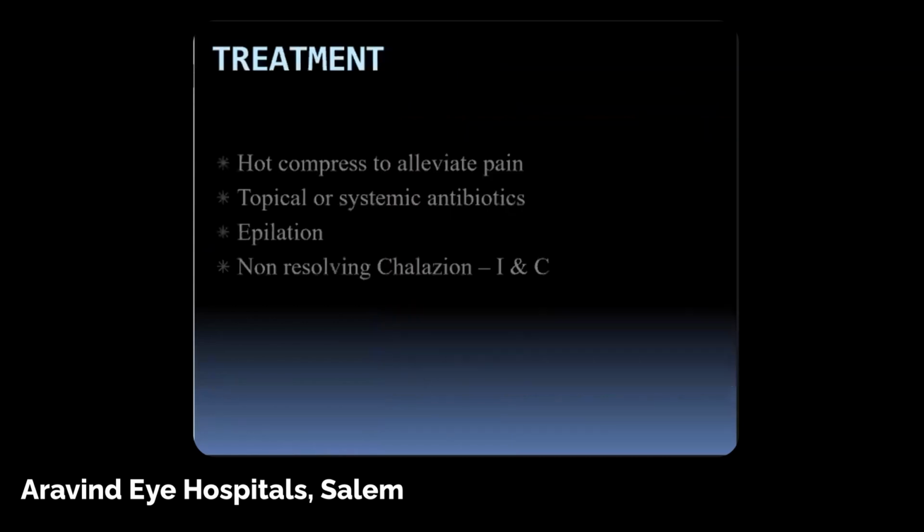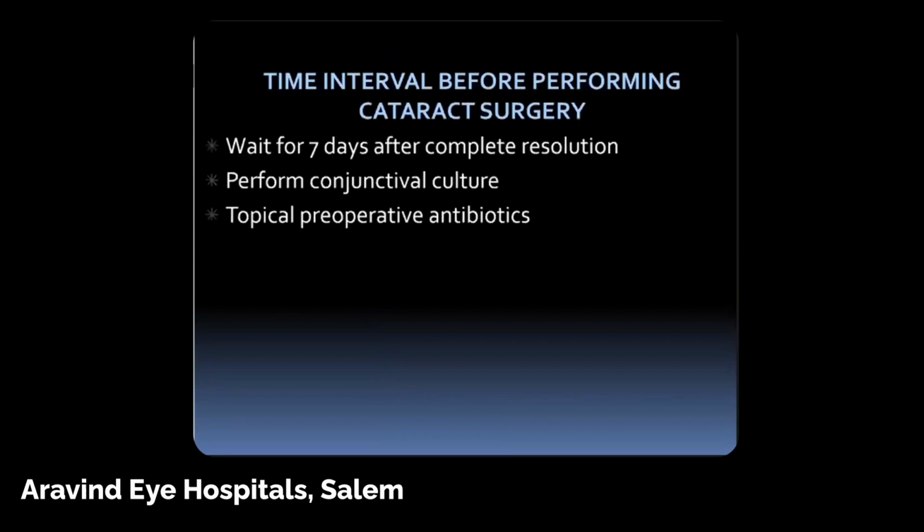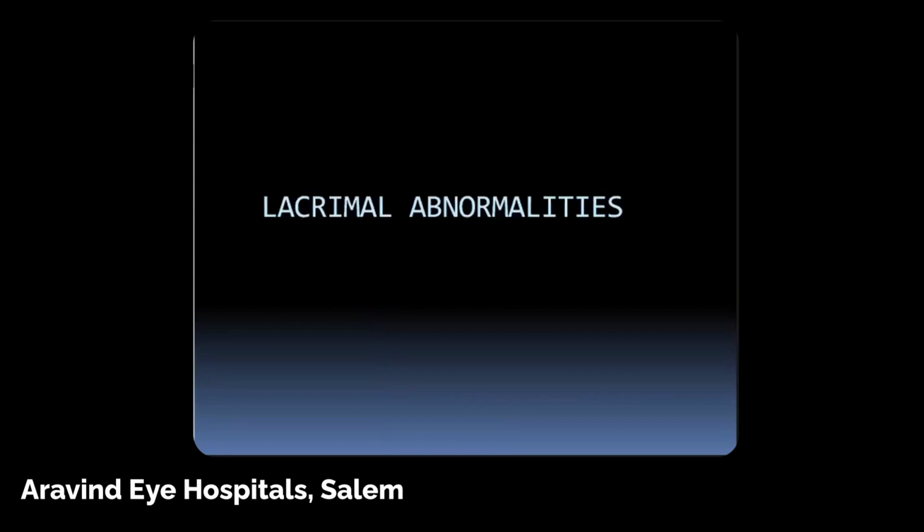Treatment is hot fomentation, topical or systemic antibiotics. You can epilate the lash to allow for the drainage of the pus, and if non-resolving, you can do an I&C. Again, for these cases also, you wait at least 7 days after resolution, perform a culture, and also give pre-op topical antibiotics.